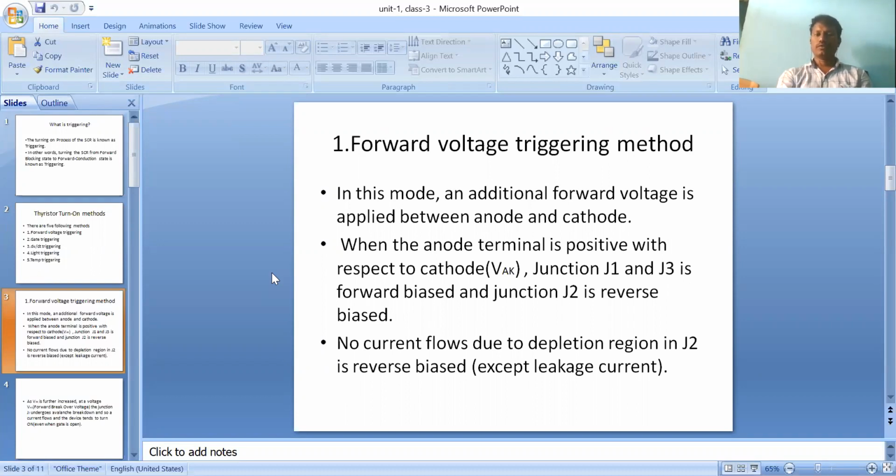So what is the first triggering method? Forward voltage triggering. Here, when the applied voltage is more than the breakover voltage, junction J2 breaks down automatically, and the SCR goes from the blocking state to the on state. That is the meaning of forward voltage triggering. In this mode, no current flows due to the depletion layer of J2.